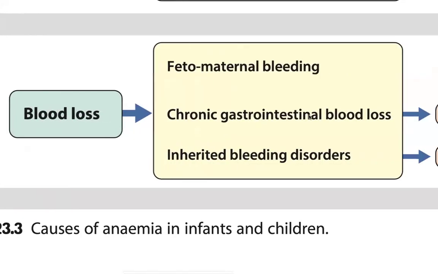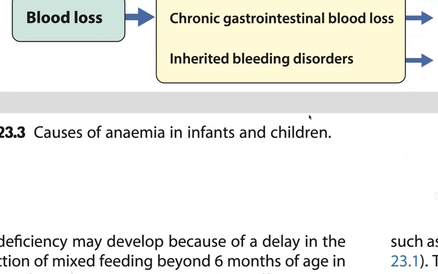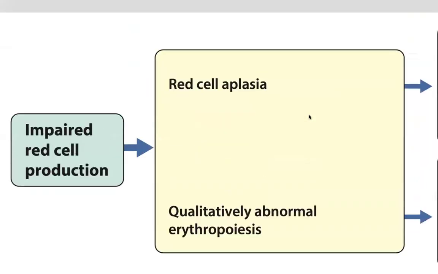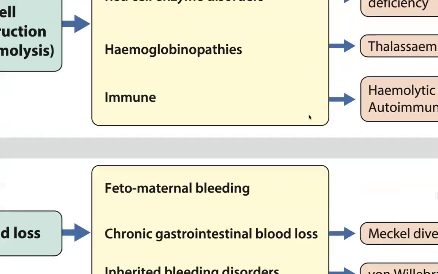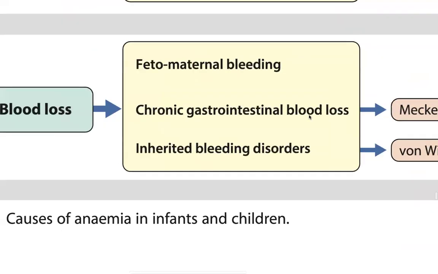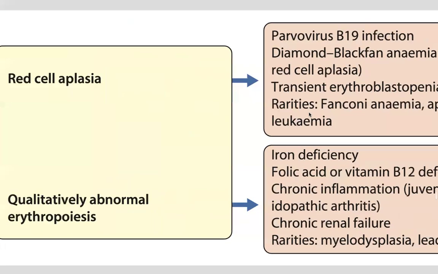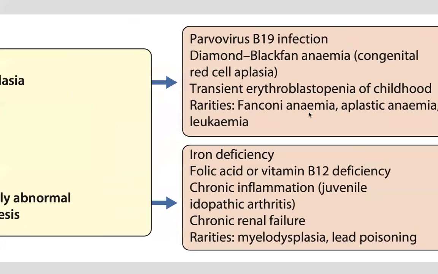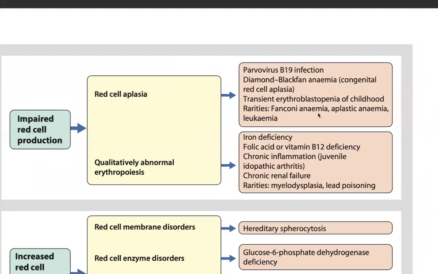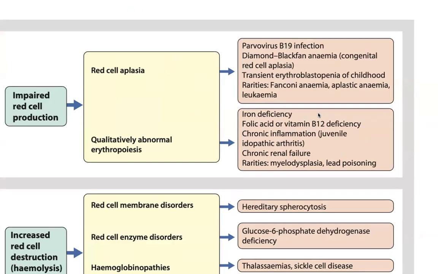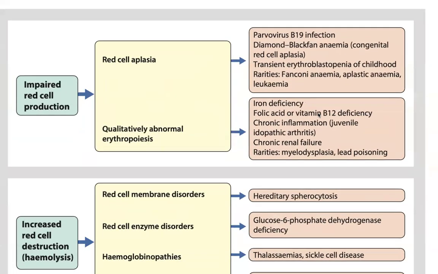Okay, these are the causes of anemia in infants and children. Impaired red cell production: red cell aplasia. Red cell aplasia includes parvovirus infection, transient erythroblastopenia, Diamond-Blackfan anemia, congenital red cell aplasia, and aplastic anemia in childhood, with varieties such as Fanconi anemia and leukemia.